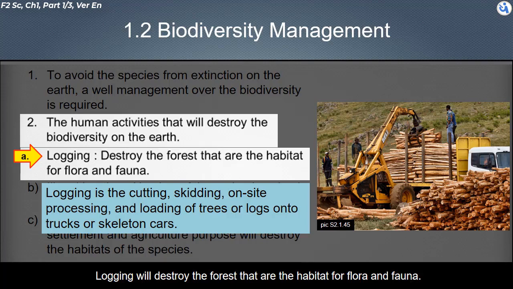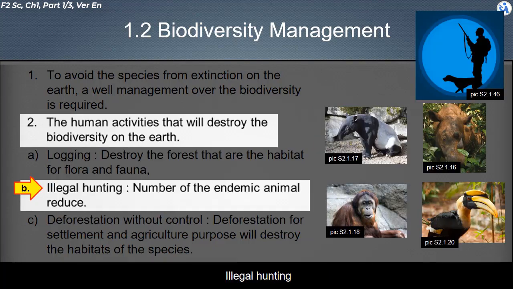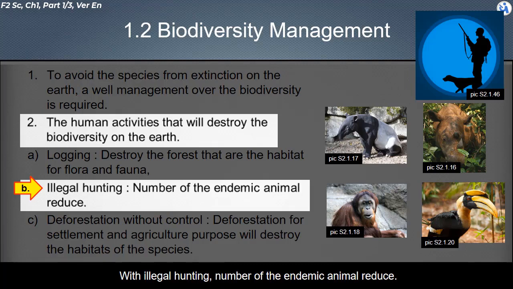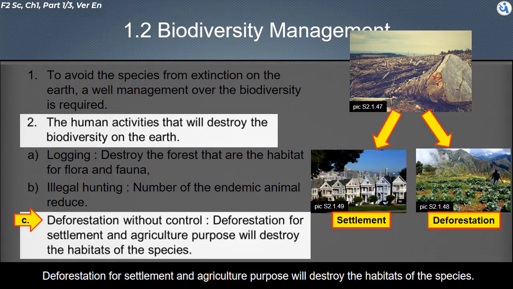Logging will destroy the forest, which is the habitat for flora and fauna. Logging is the cutting, skidding, on-site processing, and loading of trees, or logs, onto trucks or skeleton cars. Illegal hunting. With illegal hunting, the number of endemic animals is reduced. Deforestation without control. Deforestation for settlement and agriculture purposes will destroy the habitats of the species.